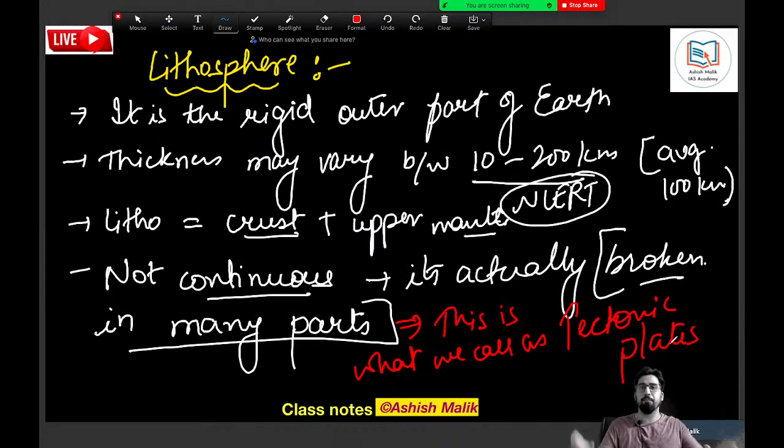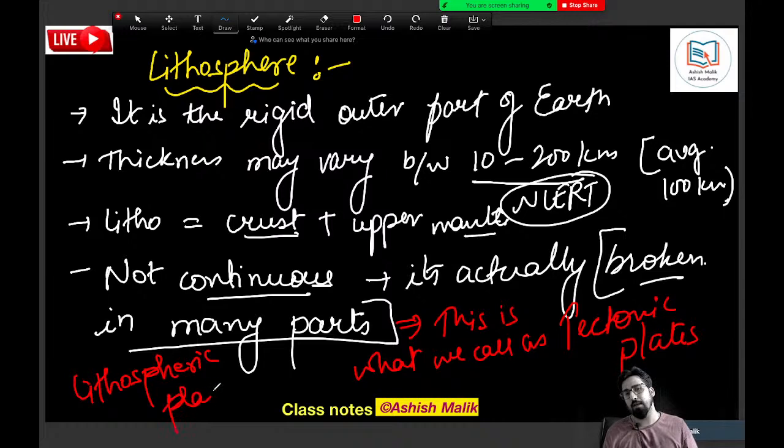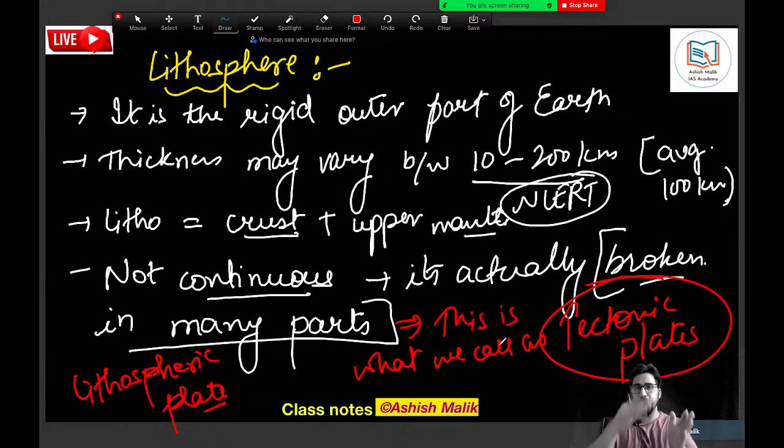And these broken parts, you can also call them lithospheric plate. There is no harm. It is the same. But the most common word is tectonic plate. You call them lithospheric plate, call them tectonic, same thing. But more common is tectonic plate. Remember, the whole lithosphere is broken into different parts.